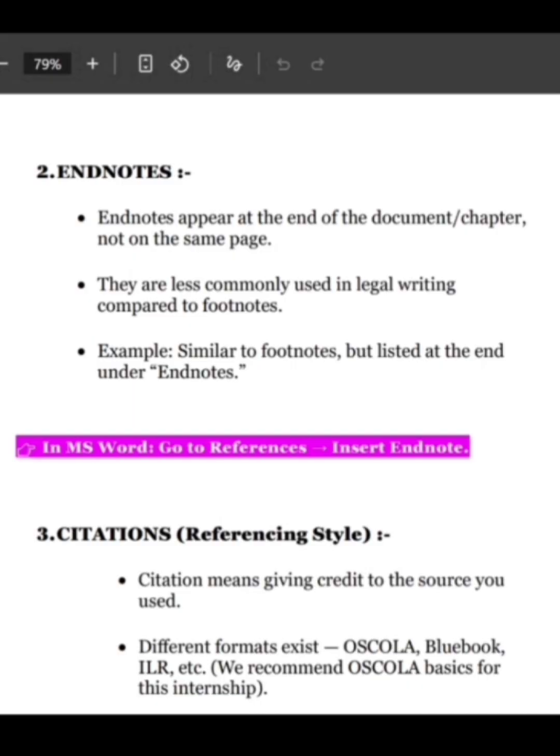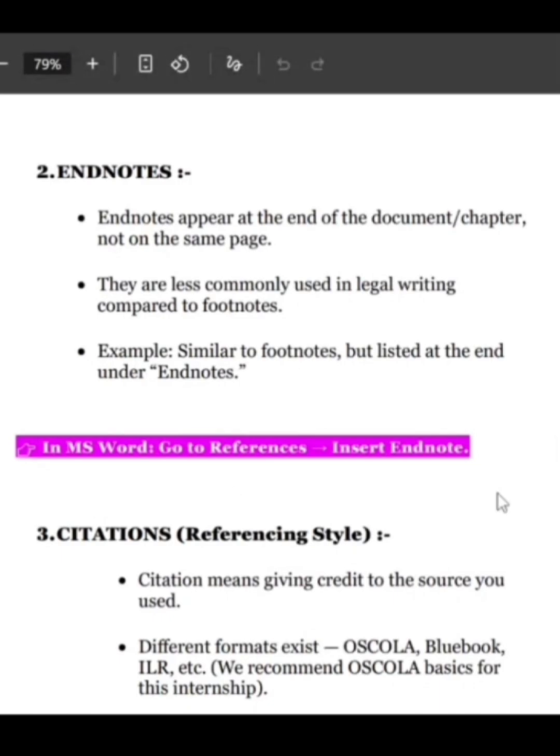They are less commonly used in legal writing compared to footnotes. Footnotes are more popular because it is easier to refer to them. Endnotes are similar to footnotes but listed at the end. The method of citing is similar in Oscola, as I discussed earlier: when you are mentioning a case, you write the name of the case, then its citation, which you can easily find by searching on the internet. Similarly for endnotes, the citation method is the same. You write the name of the case and then the citation, but it will be mentioned on the last page.